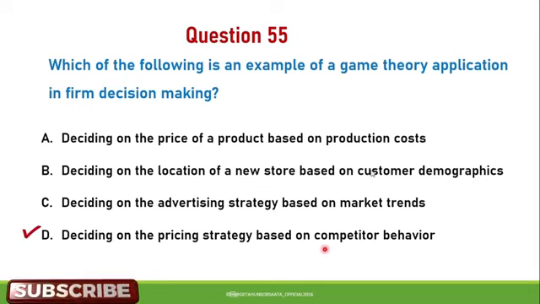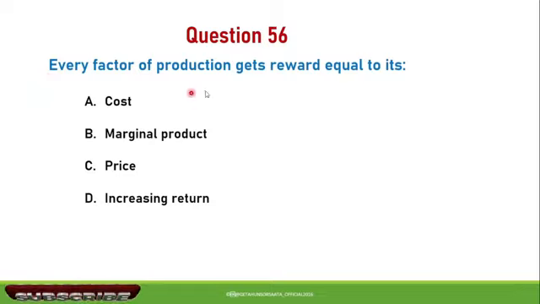Next question, question number 56. Every factor of production gets reward equal to its A. Cost. B. Marginal product. C. Price. D. Increasing return. The correct answer is B. Every factor of production gets reward equal to its marginal product.